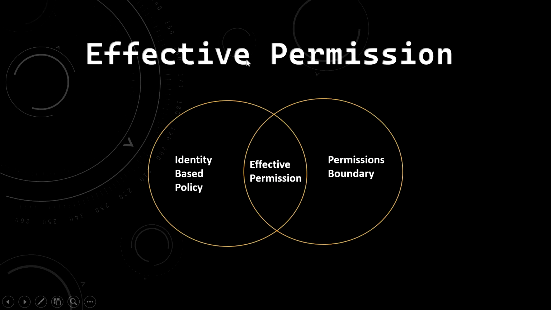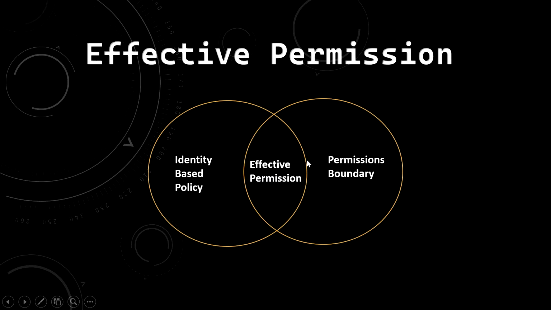Next I'll go to effective permission. So if the new user is having full administrative access from group level, that is the identity based policy. So in the left side circle, the identity based policy is having full administrative access, and in the right circle you can see permission boundary is written. So in this permission boundary, full S3 access will be there.